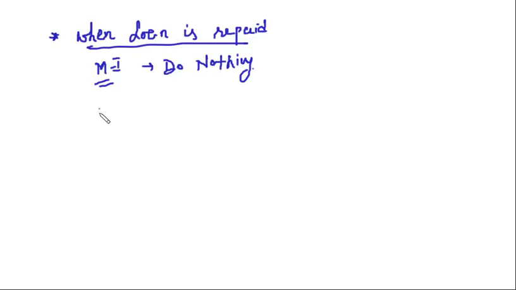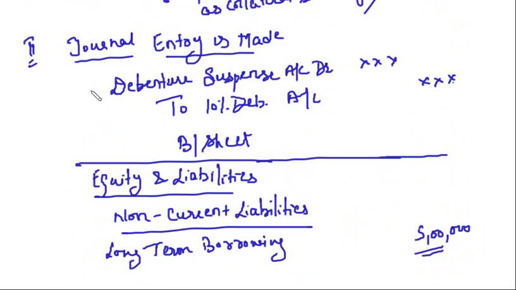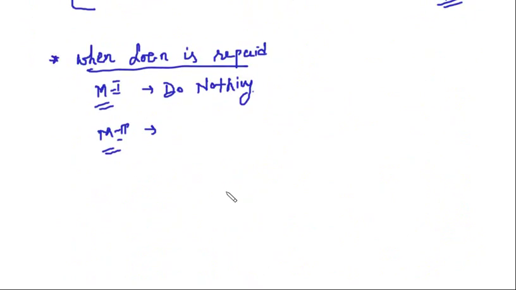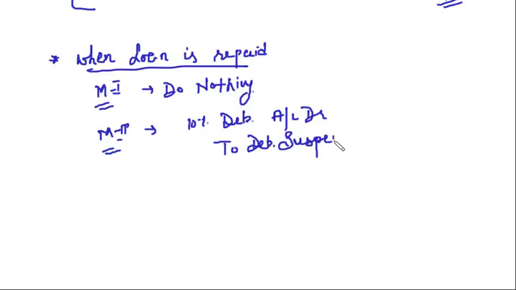And in case of method 2, what you are going to do is close the fictitious account that you opened at this stage, debenture suspense account. You have to close this account now. So it will be the reverse entry you will pass. You will cancel the debentures also because there is no need of debentures, to debenture suspense account.